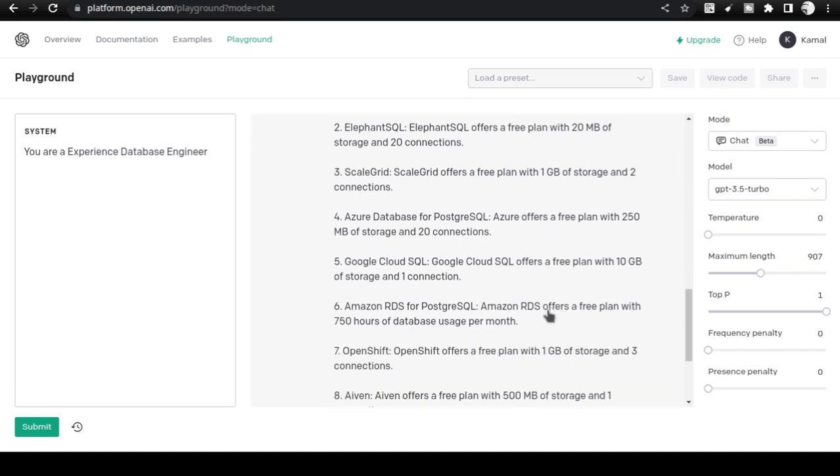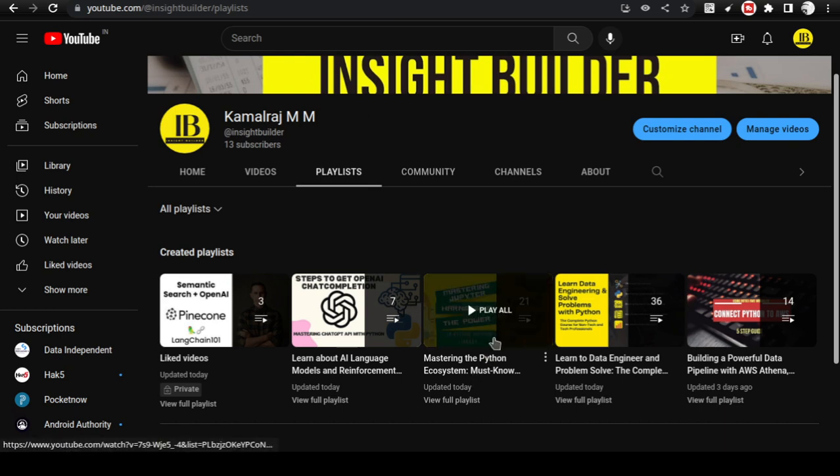But if you come down here, in the case of Amazon, there is a very good 750 hours free plan with Amazon RDS. It gives 20 GB of space. However, you need to have a lot more knowledge about the database also, so you need to have some amount of grounding. If you want to use this service, then I have a separate video. If you come to my channel, right?